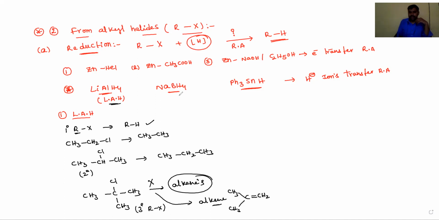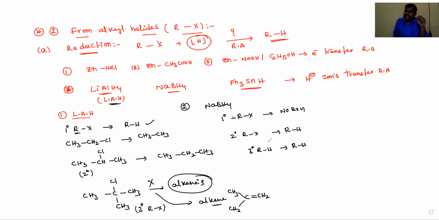Now come to the point about NaBH4, sodium borohydride. With NaBH4, primary alkyl halides give no reaction. But secondary alkyl halides are converted into alkanes, and tertiary alkyl halides are also converted into alkanes. So NaBH4 is less reactive when compared to lithium aluminum hydride.